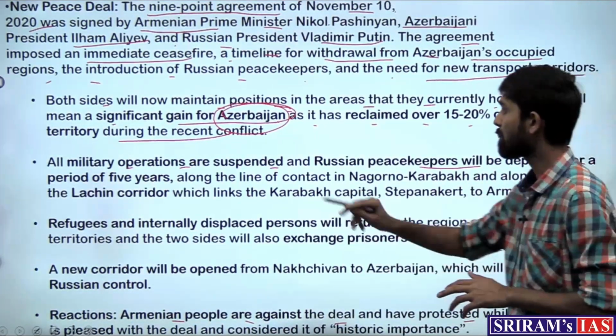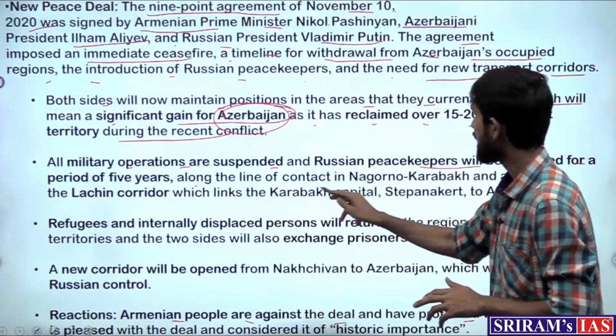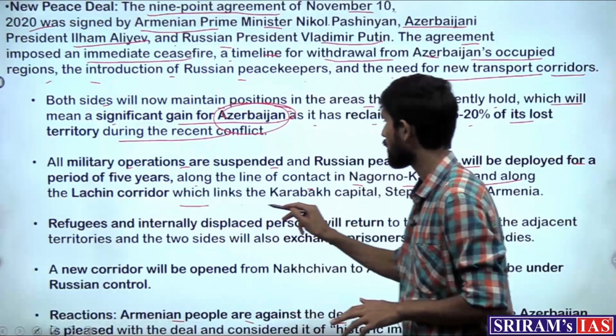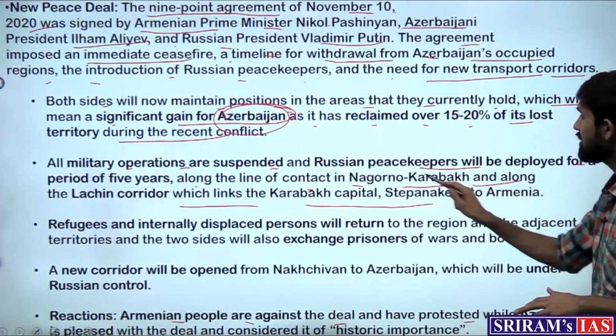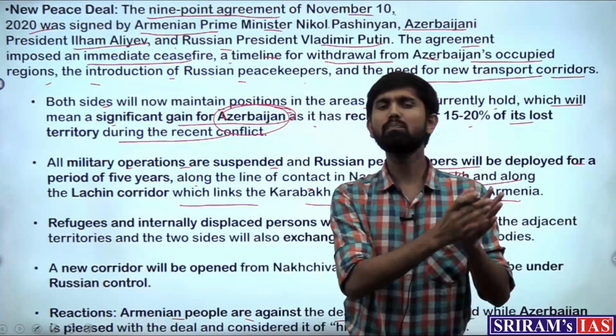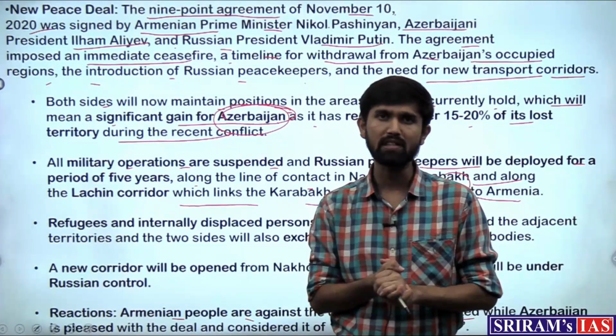The other thing which it said is that all military operations are suspended and Russian peacekeepers will be deployed for a period of 5 years along the line of contact in the Nagorno-Karabakh and along the Lachin corridor, which links the Karabakh capital Stepanakert to Armenia. So it was said that certain peaceful corridors will be built between these regions.